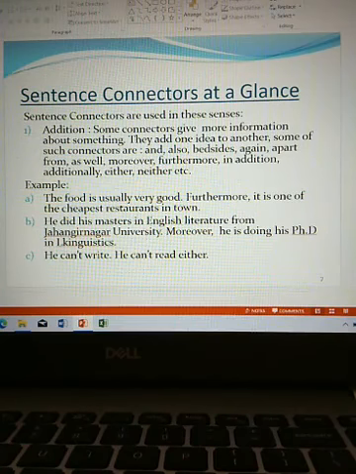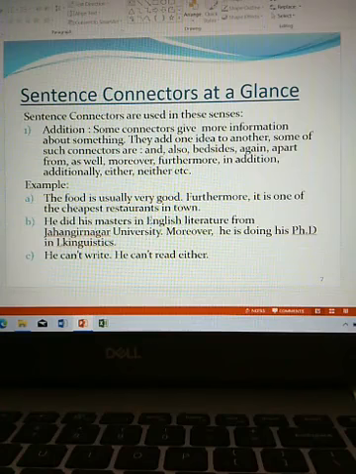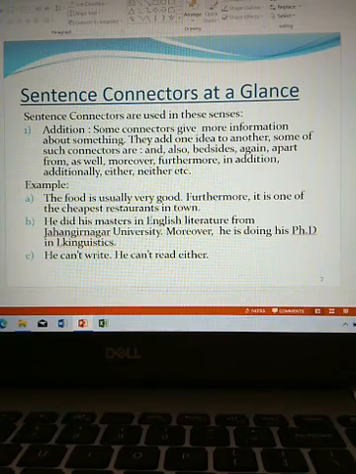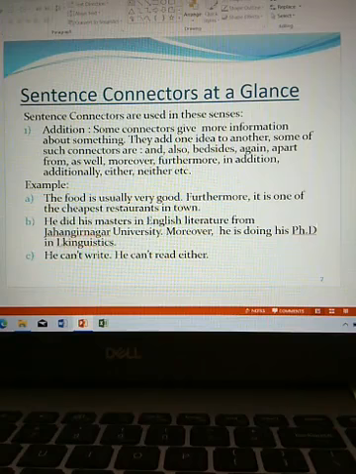So, for giving extra information about the person, either is added in the next sentence. So, either is used for addition. It is a connector.